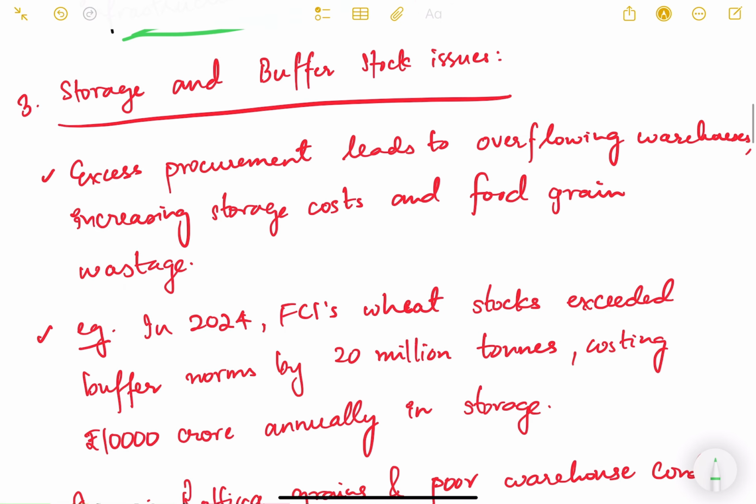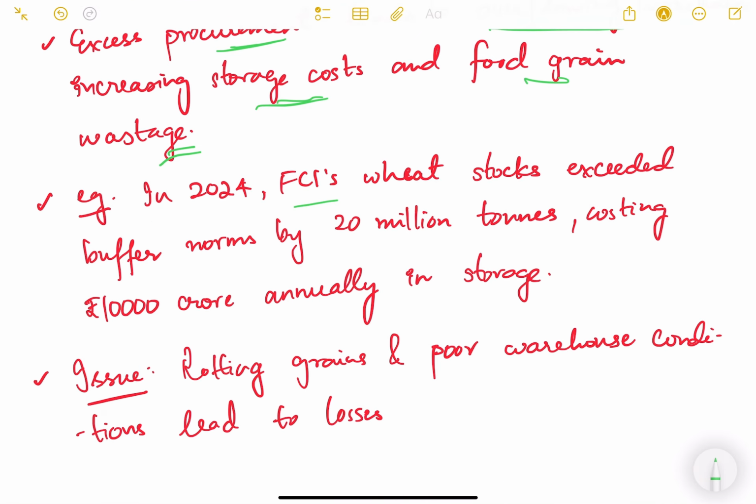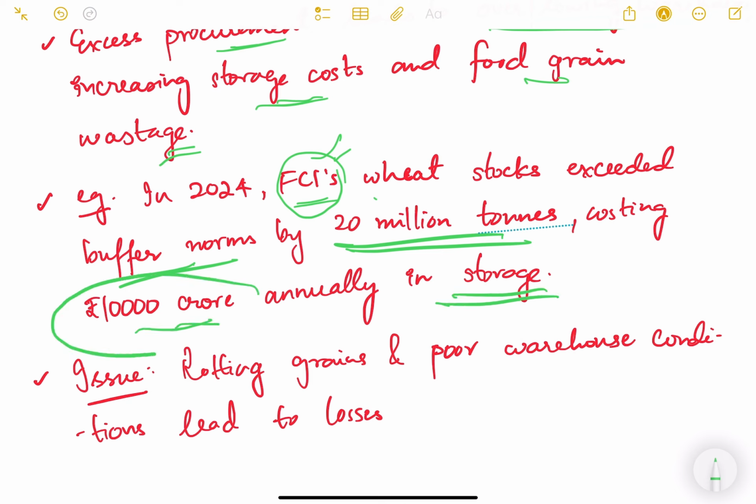Then the next challenge is storage and buffer stock issues. Excess procurement leads to overflowing warehouses, increasing storage cost and food grain wastage. So we should have that much storage facilities also to store these procured grains. In 2024, FCI, which is the Food Corporation of India, wheat stocks exceeded buffer norms by 20 million tons, costing 10,000 crore annually in storage. So the government is spending 10,000 crore annually to store these procured grains also.